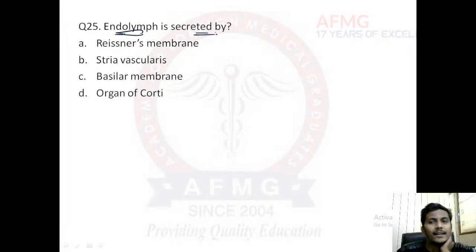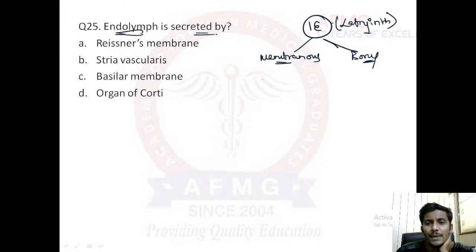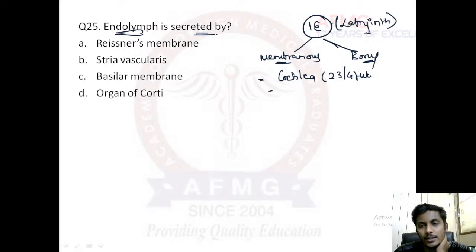Endolymph. I hope all of you are quite aware of the inner ear. The inner ear is usually of two types: the membranous inner ear, which is the actual inner ear responsible for hearing, and the bony inner ear, which is just the bony cover of the labyrinth. The inner ear is also known as the labyrinth. The membranous labyrinth is made up of the cochlea, which has 2 3/4 turns, as everybody knows.